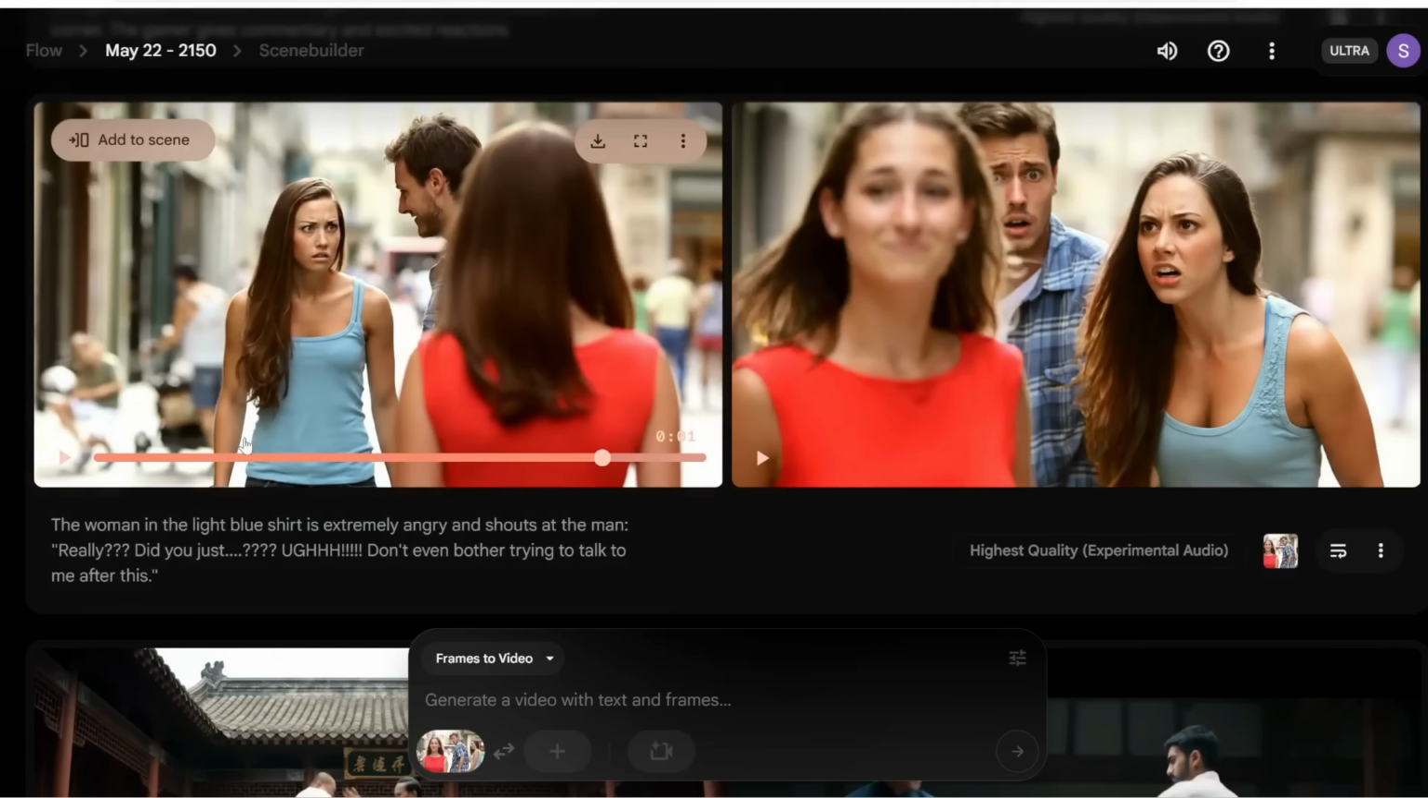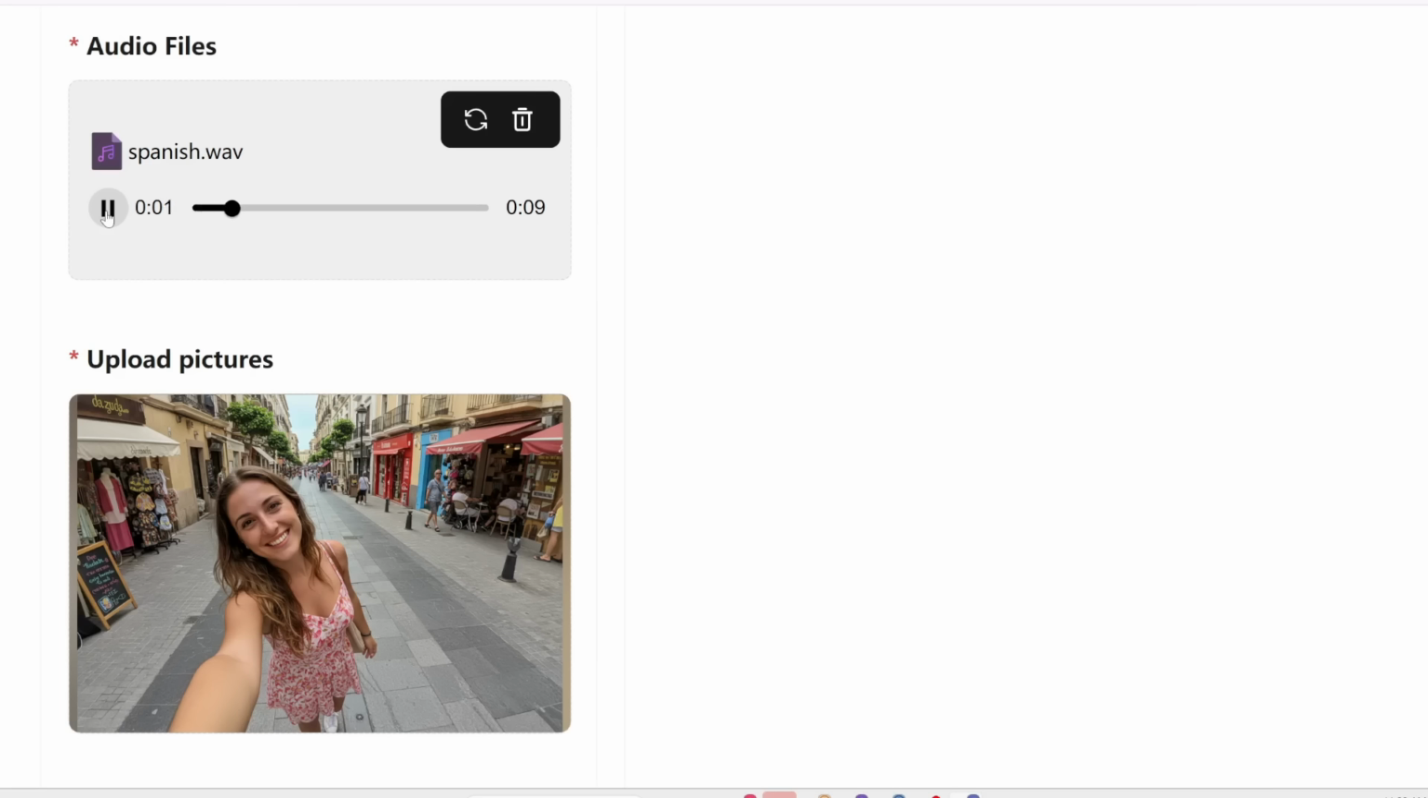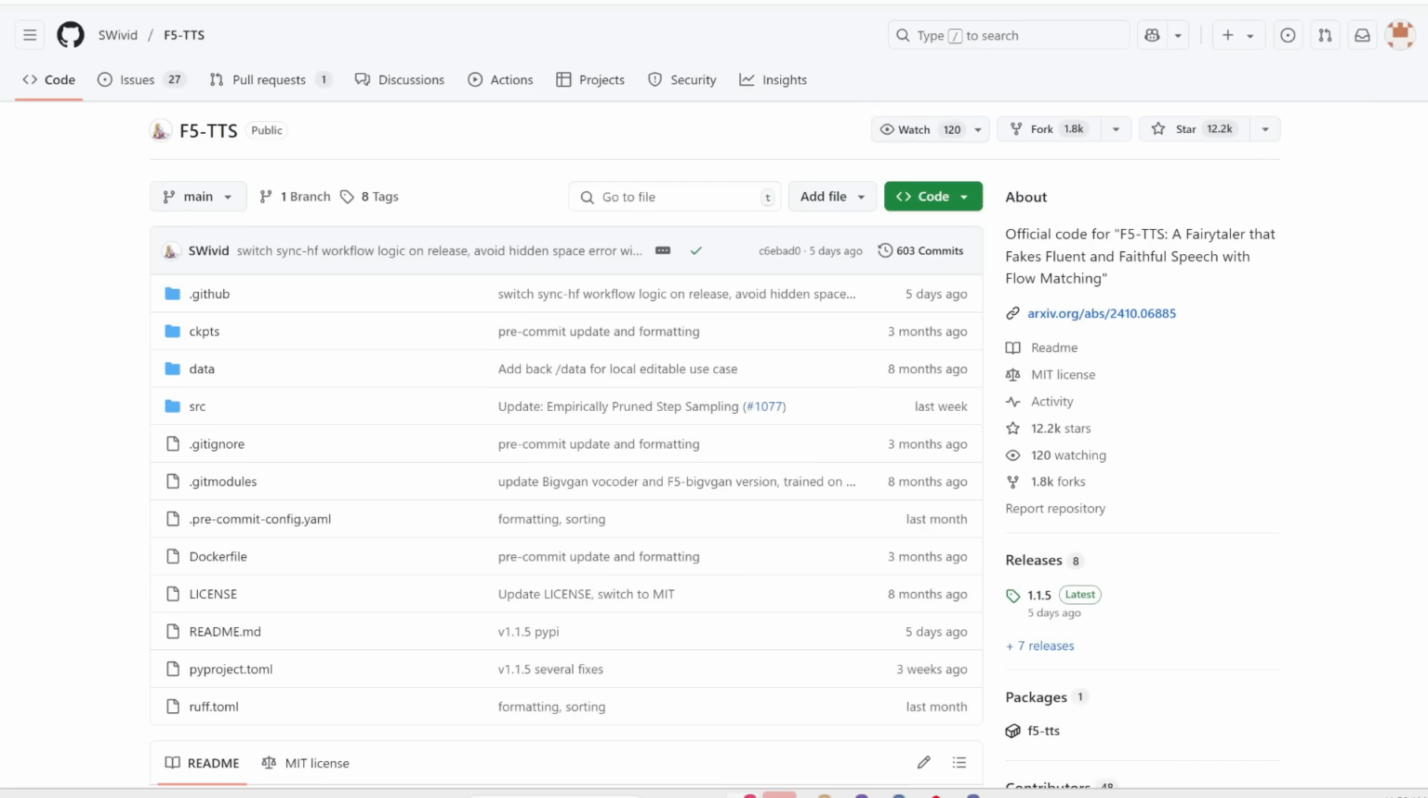Another limitation about Veo 3 is you can't actually control the voice of the person. The only way to generate audio is with a prompt, so you can't really generate a consistent character with a consistent voice. Whereas for this method, what you can do is upload any audio you want, so you can generate a voice using any voice cloner and text-to-speech generator out there.